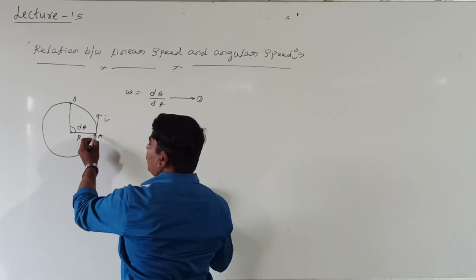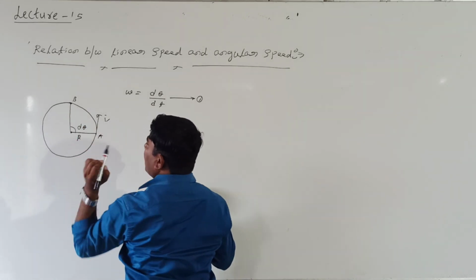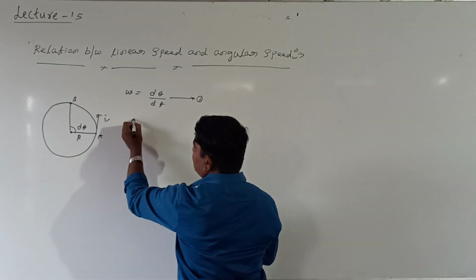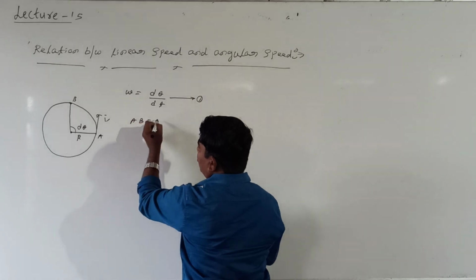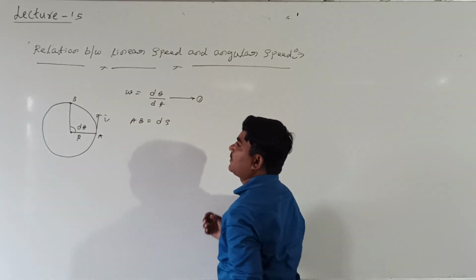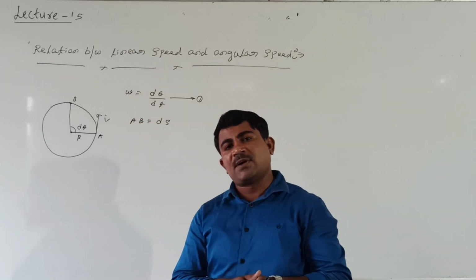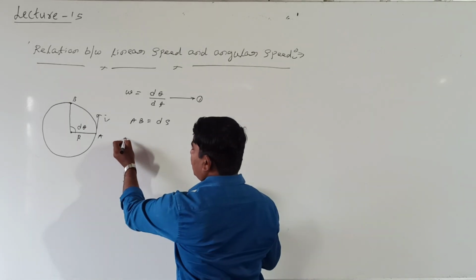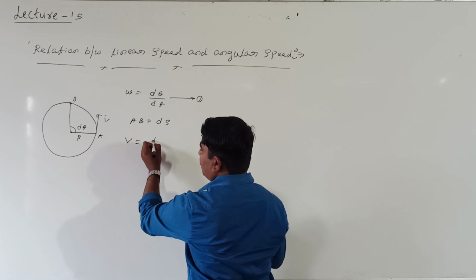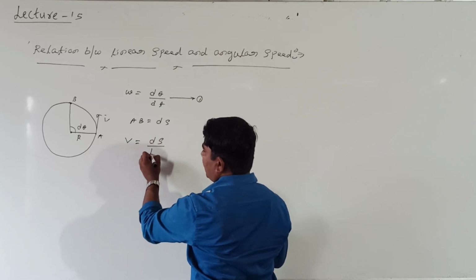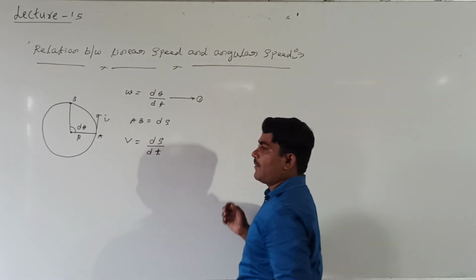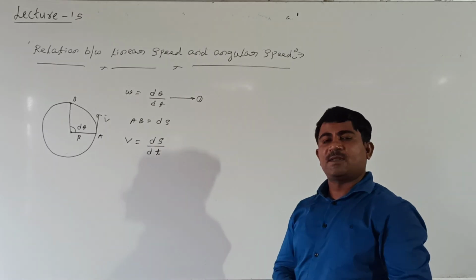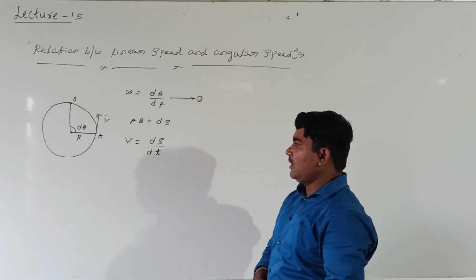Velocity is equal to AB, nothing but the distance traveled, the length of the arc. In this case, AB equals ds, the length of the arc traveled by the body, which is equal to the linear distance. How do we define velocity? Speed is simply equal to ds divided by t, where ds is the distance traveled and t is time. Distance divided by time is what we call velocity.